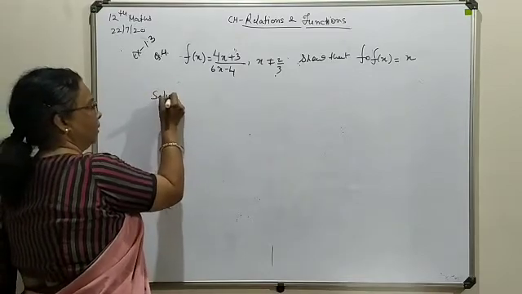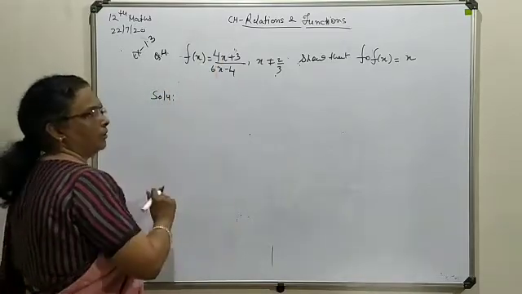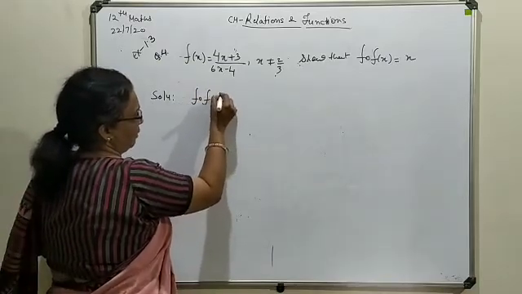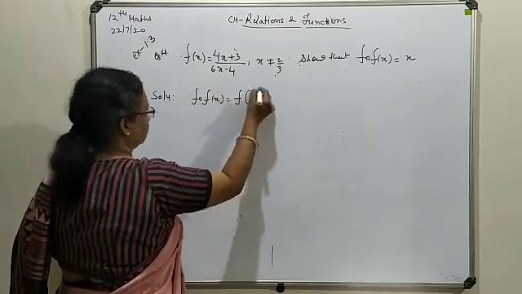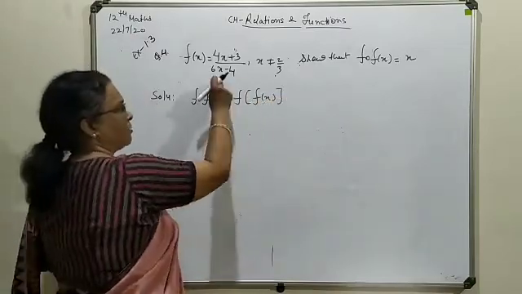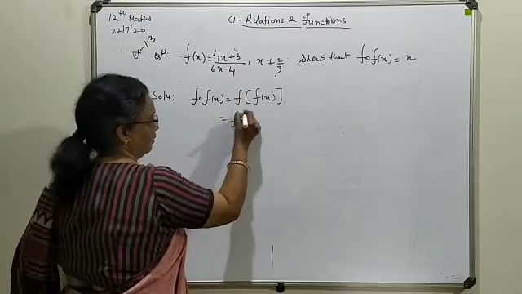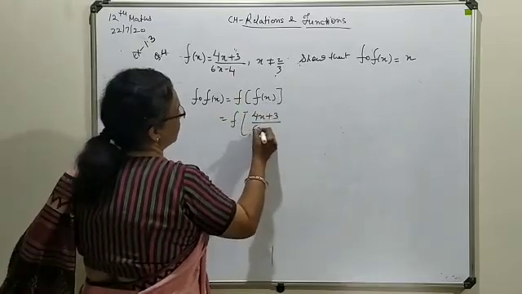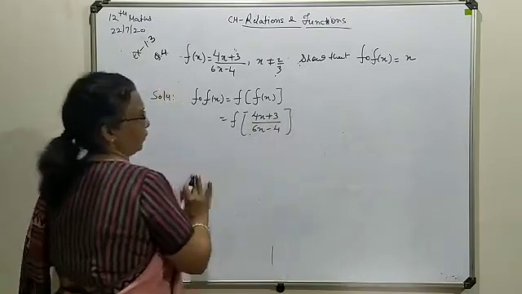So any combination may be given to you. f composition with f, here it will be f(x). f(x) means itself, (4x plus 3) upon (6x minus 4).